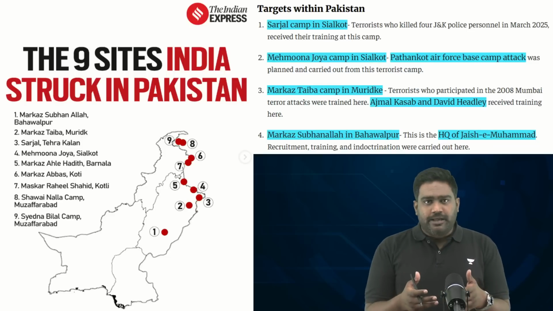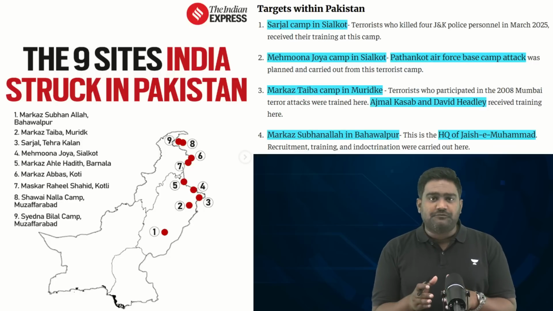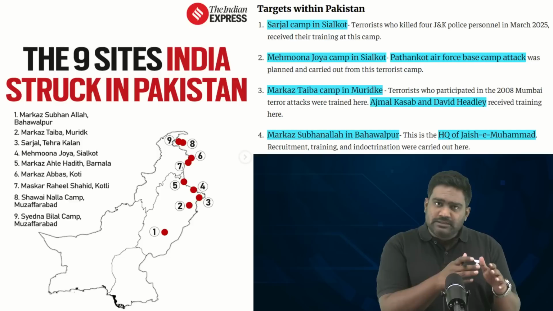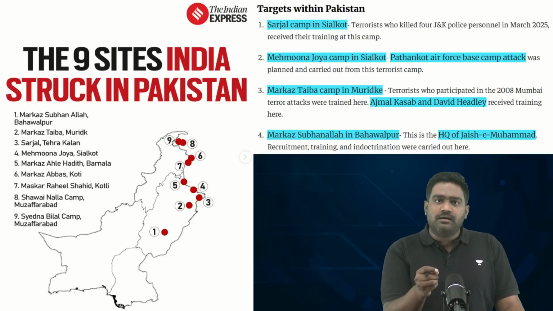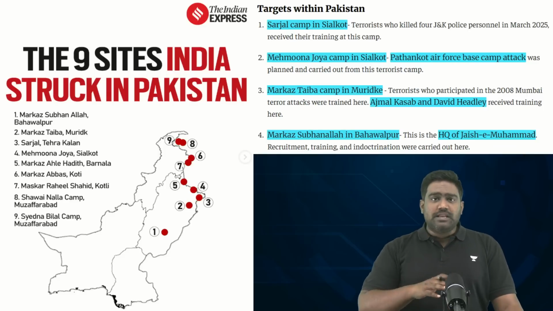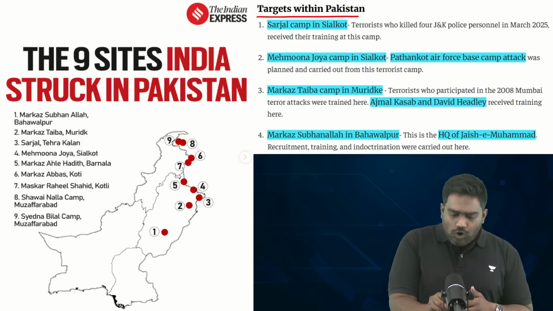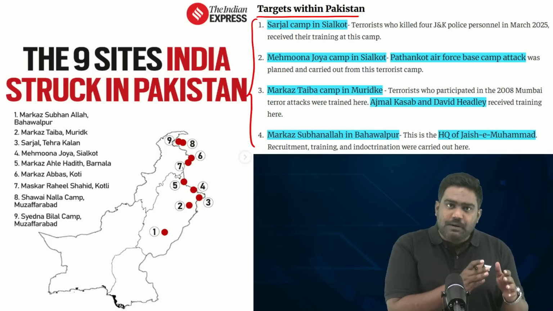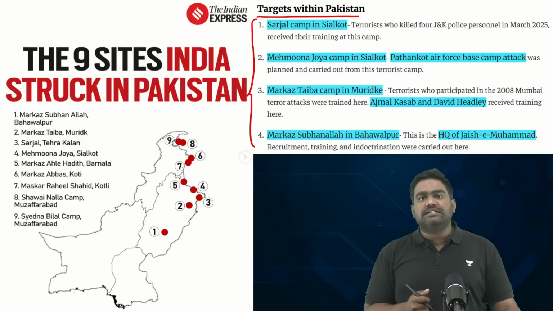Then later in the morning, the government of India held a press briefing led by the Ministry of External Affairs and the Ministry of Defense, where further details were provided regarding the targets and the method of execution of this attack and the intent of India behind carrying out these strikes against Pakistan. So, out of the nine terrorist camps that have been hit, four of these terror camps are located deep inside Pakistan, not in PoK, but specifically in Pakistan.